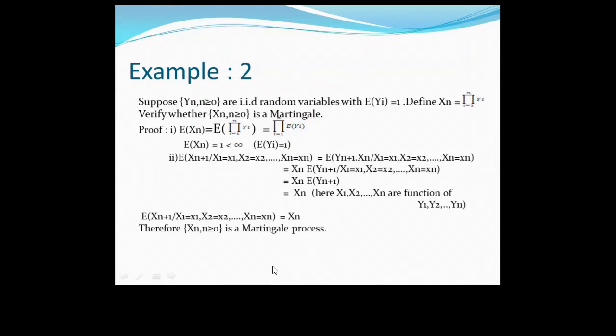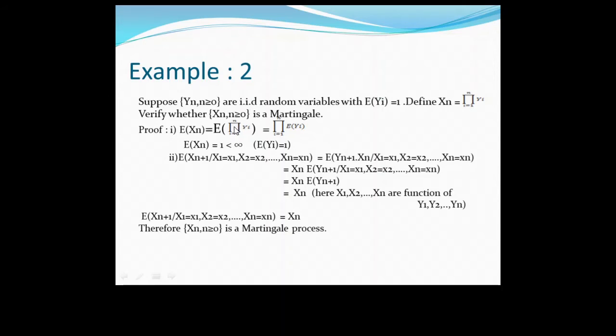Now example 2. Suppose Yn are IID random variables with expected value of Yi equal to 1. Define Xn as the product of Yi. Verify whether Xn is a martingale. Again we use the two conditions. So the expected value of Xn is what?